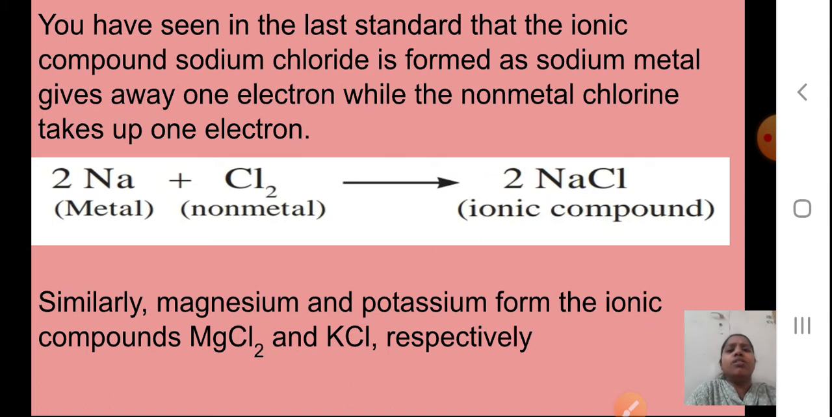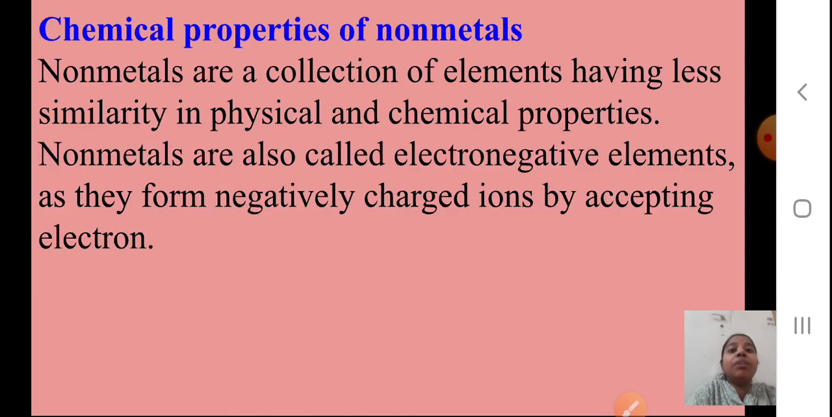Students, whenever you are asked about the reaction of metals with non-metals, simply write about the formation of sodium chloride, or you can write the formation of magnesium chloride or potassium chloride. Okay, students, should we proceed? Let's see now the chemical properties of non-metals. Here we complete the chemical properties of metals. We have seen different types of reactions. I hope you are making a note of it and practicing the reactions in your notebook.